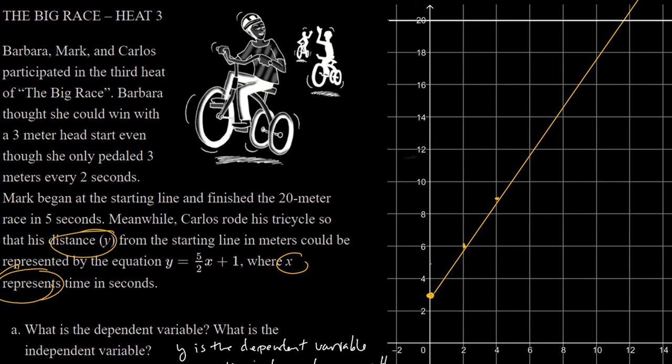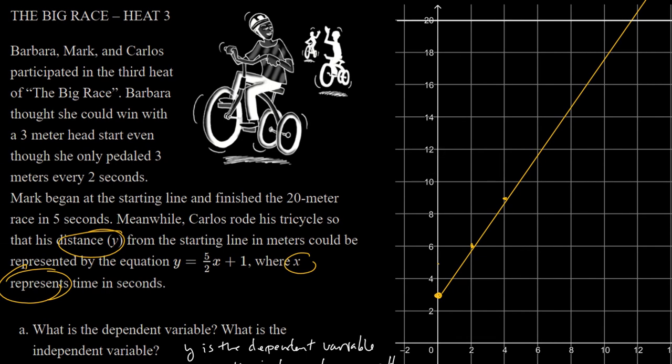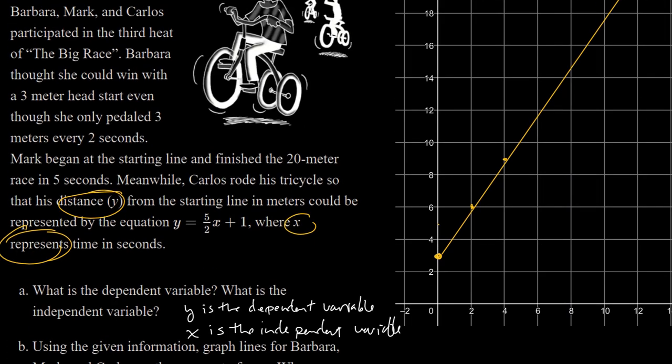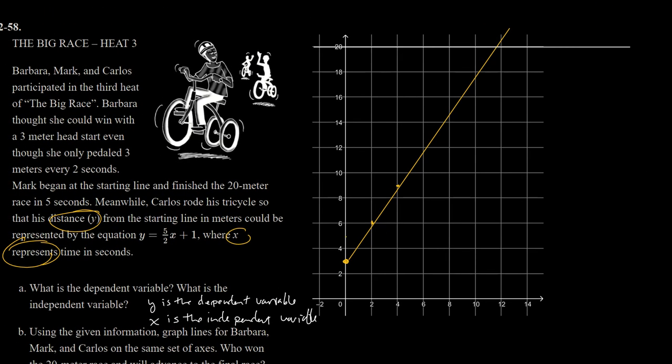Okay, the next participant we had in the race was Mark, and Mark began at the starting line and finished the 20-meter race in 5 seconds. So if I was to do that, there's 2 points we know about Mark, and we'll use green for him. He began at the origin, right? No head start for Mark. He started at 0, 0, and he finished the 20-meter race in 5 seconds.